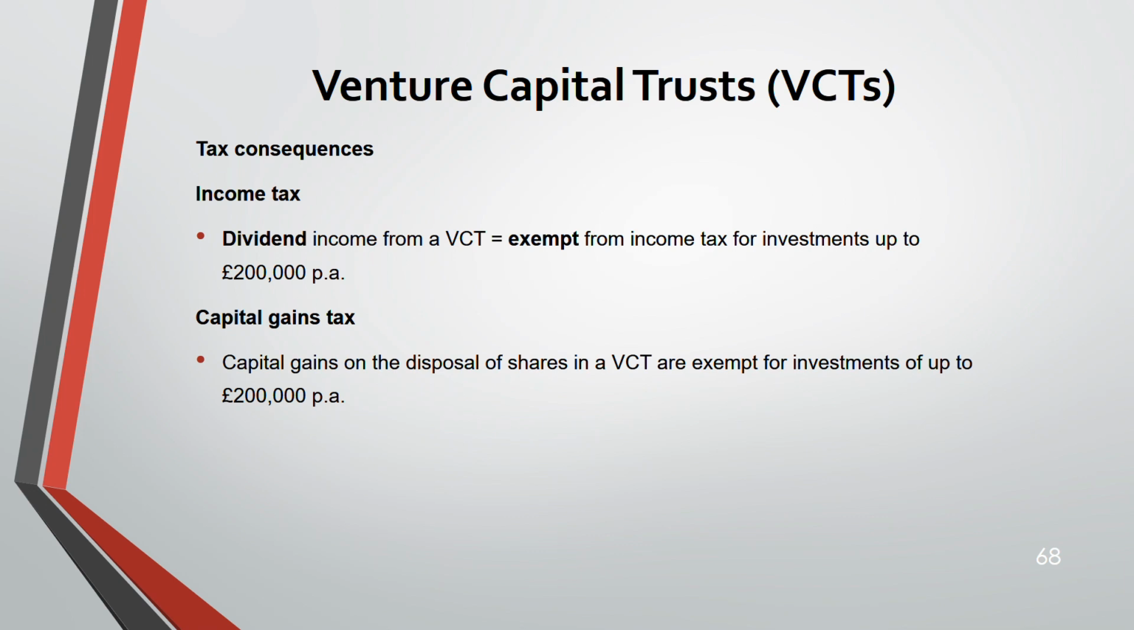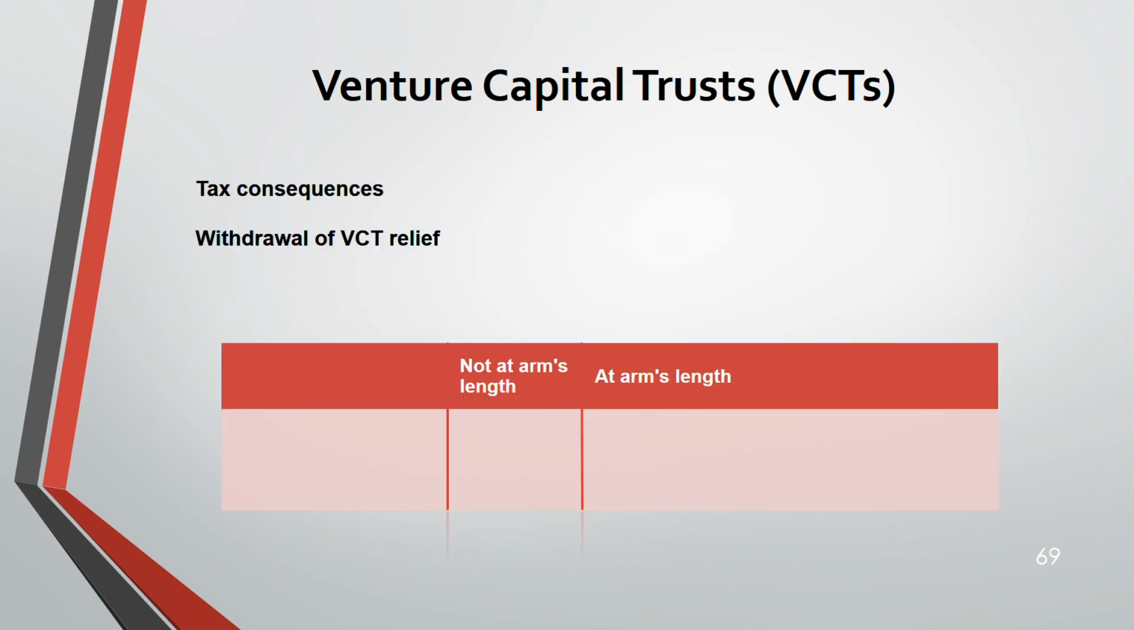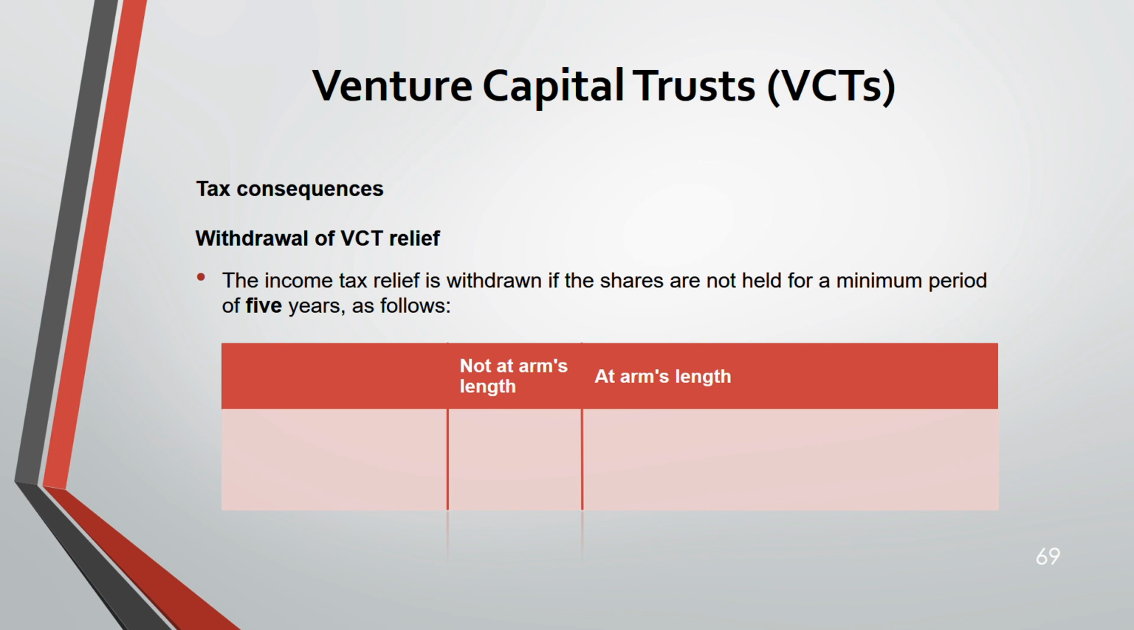CGT, capital gains tax. That means when you're disposing of the shares in a VCT, they are exempt for investments up to 200,000. No relief for capital losses. We had relief for capital losses in SEIS and EIS, not under VCT. You can't even defer. And inheritance: shares in VCT do not qualify for business property relief, but EIS and SEIS qualify. Now, how do you withdraw? The income tax relief is withdrawn if the shares are not held for a minimum period of 5 years. This is not 3, this is 5 years.